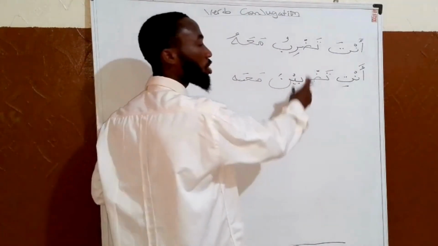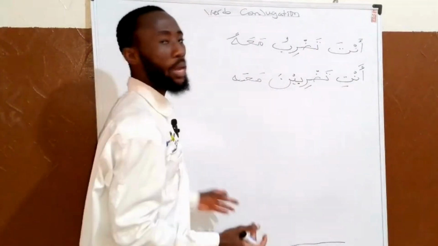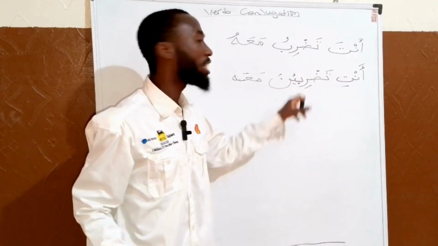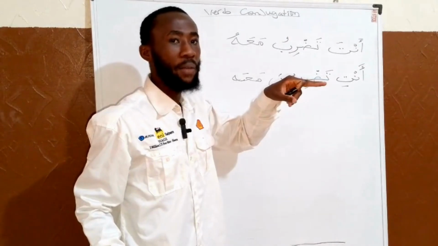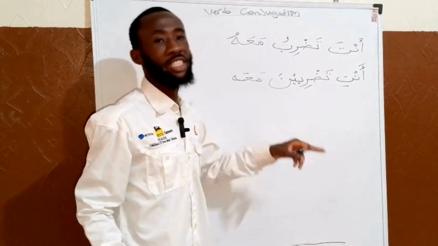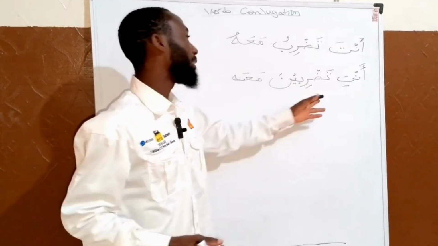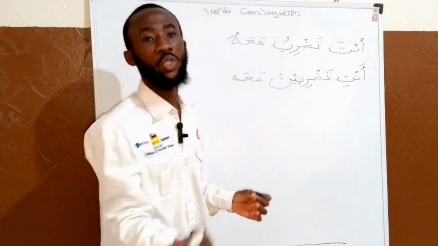So the conjugation occurs here. It transforms from tadrib, from masculine, to the feminine. Tadrib is for the masculine. Tadribina is for the feminine. And tadrib ma'ahu, you beat with him. أنت تضرب معه, you beat with him.